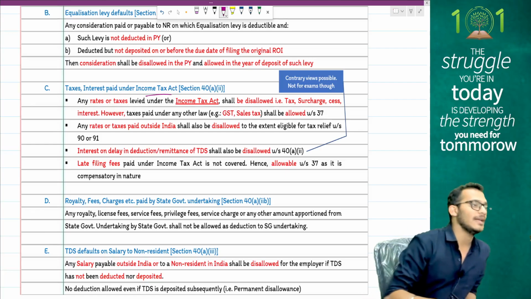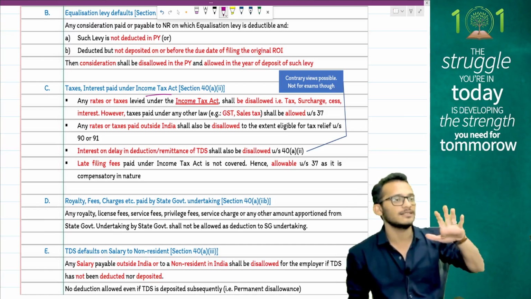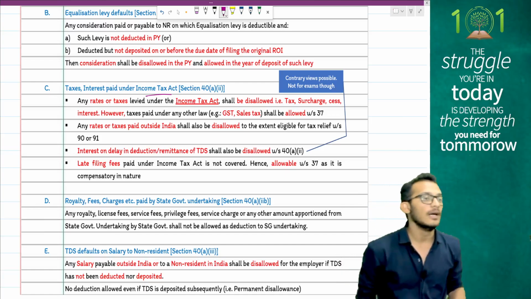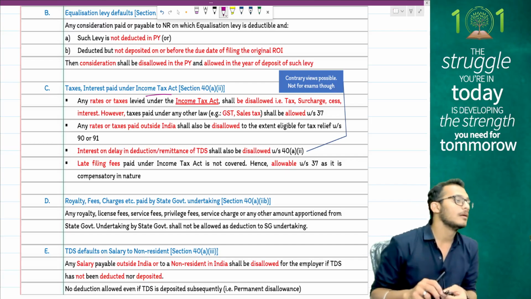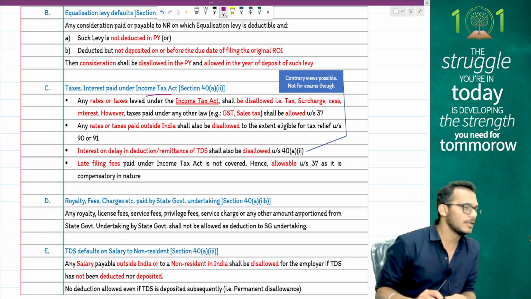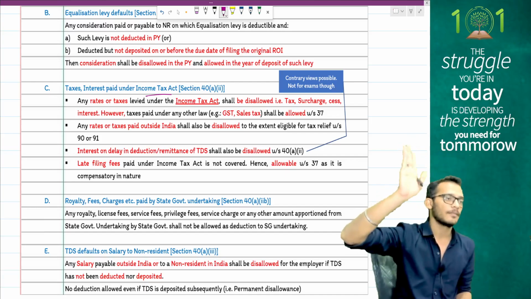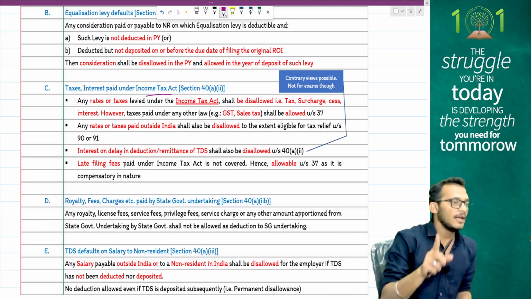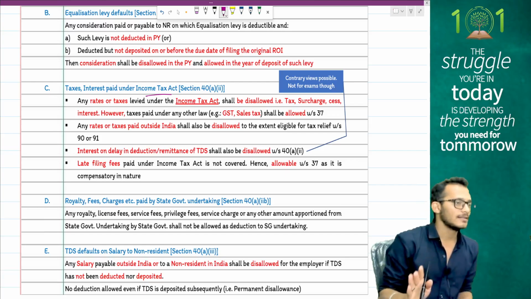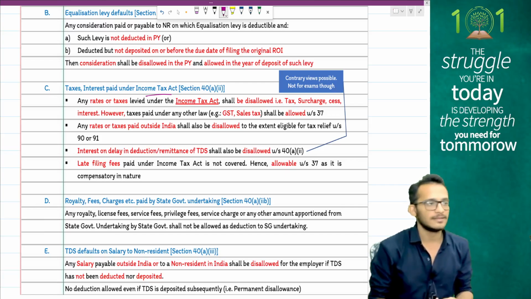Next comes tax and interest under the Income Tax Act. Any taxes which you pay under income tax, any interest, any surcharge, any cess, any late filing fee of income tax returns which you pay under income tax will be disallowed. Please bear in mind two things. One, this is only for income tax, not for other laws, so interest under other laws is allowed as deduction. Next, late filing fee is only disallowed for income tax returns, not for TDS returns. If you have a late filing fee for TDS returns, you can allow it as deduction.